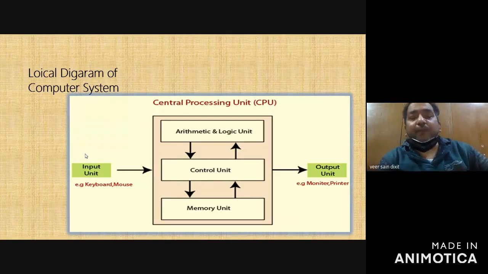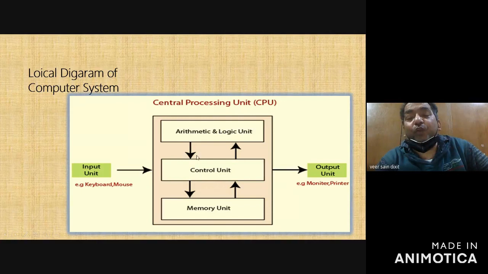Okay. So the input device, then this is the central processing unit which is similar to the brain, in which the arithmetic and logical unit is used to compare things and do arithmetic, meaning addition, subtraction, multiplication, division. And logical unit means comparison: true, false, less than, greater than, equal to, not equal to, greater or equal to, less or equal to. All these comparison related and arithmetic related things are done over here.